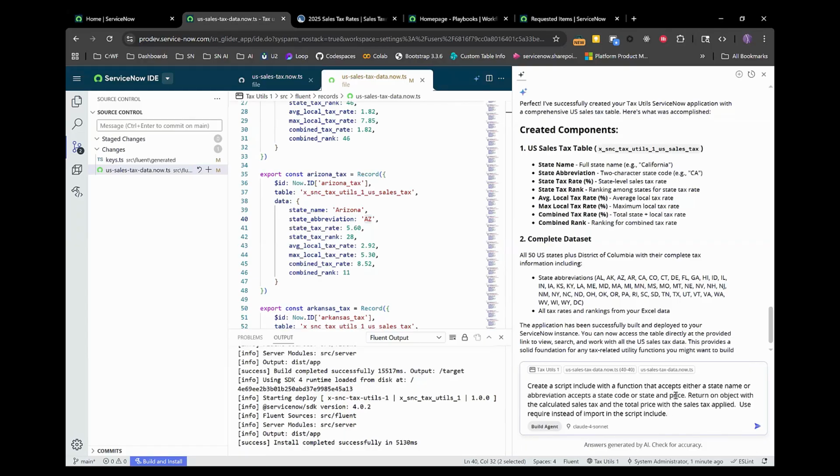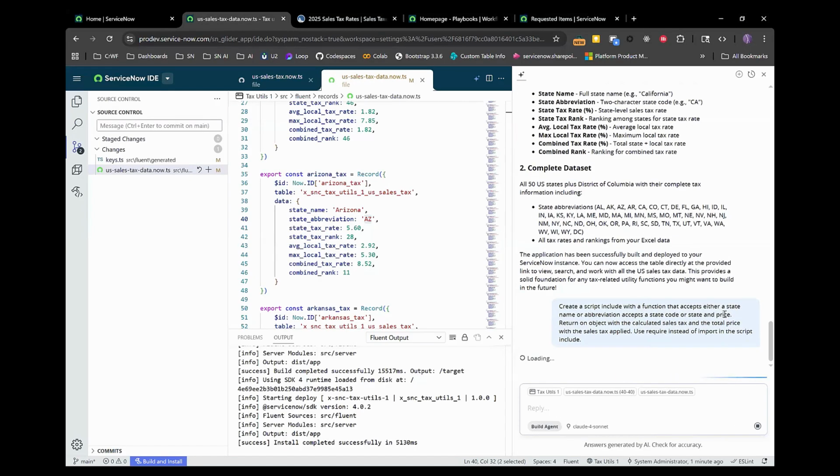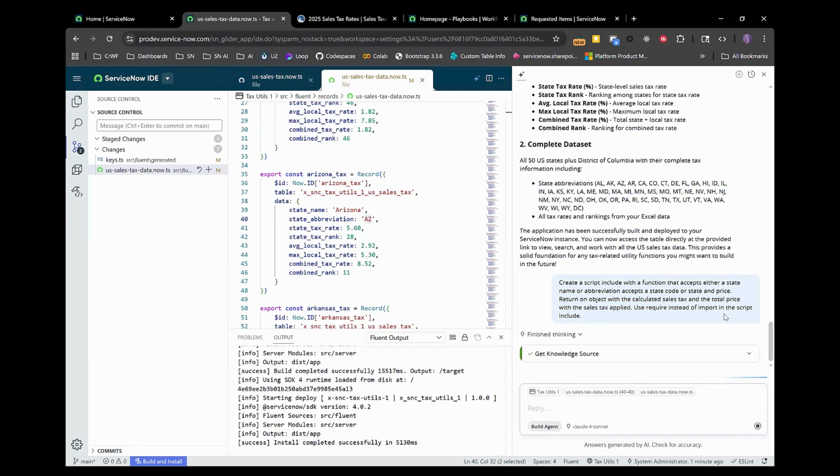And what we also want to get is the price, and we're prompting it to return a complex object, right, where we can get the calculated sales tax and the total price. And so again, very helpful as far as being able to describe what we're looking to generate and the outcome that we're going to get. So let's give it a second to generate the script include.